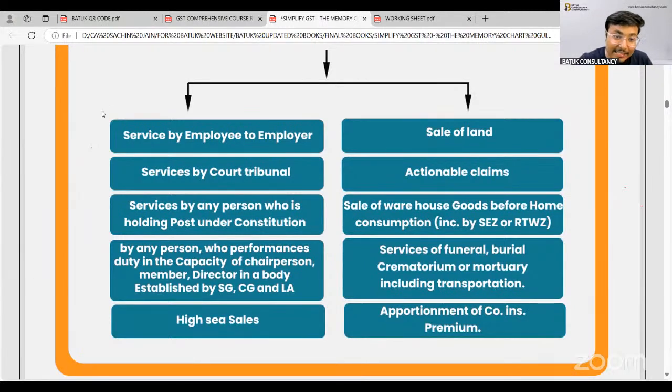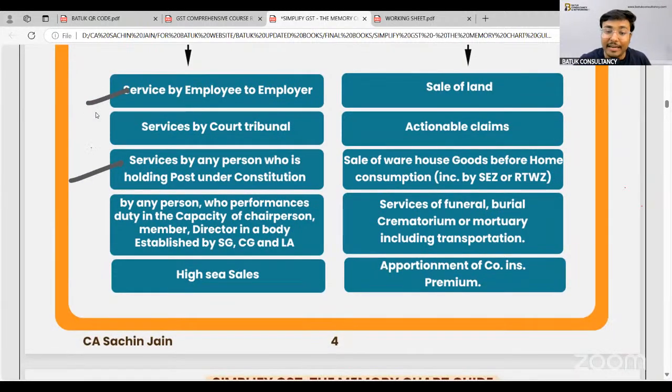One, services by an employee to the employer, services by any court or tribunal, services by any person holding a post under the Constitution of India, services by any person who performs a duty in the capacity of chairperson, member or director in any body established by the central government, state government or local authority. High sea sales, sale of land, actionable claim, sale of warehoused goods before home consumption, services of funeral and related activities, apportionment of co-insurance premium. These are the activities or transactions covered in Schedule number 3.